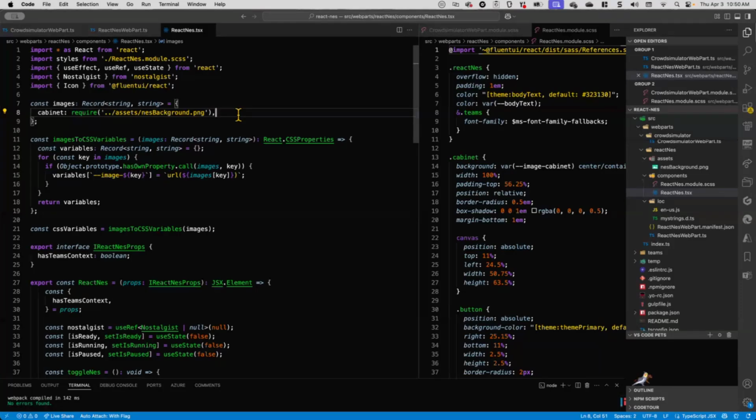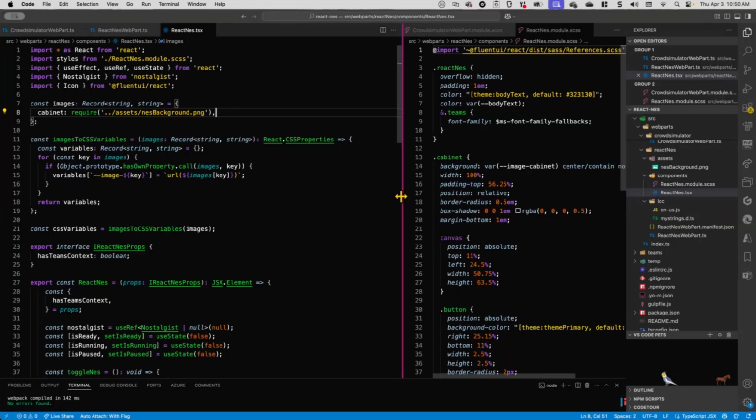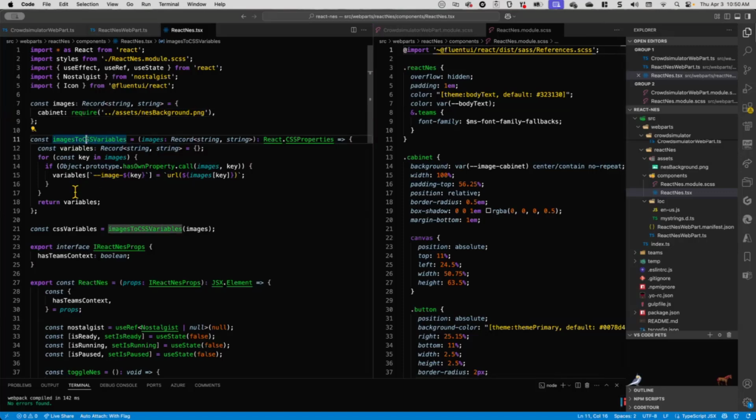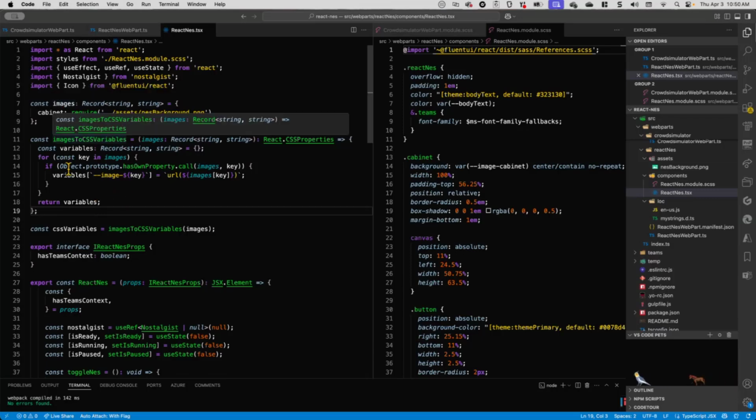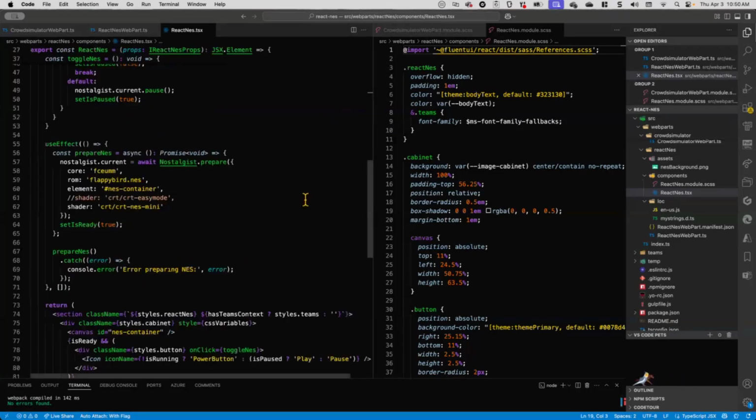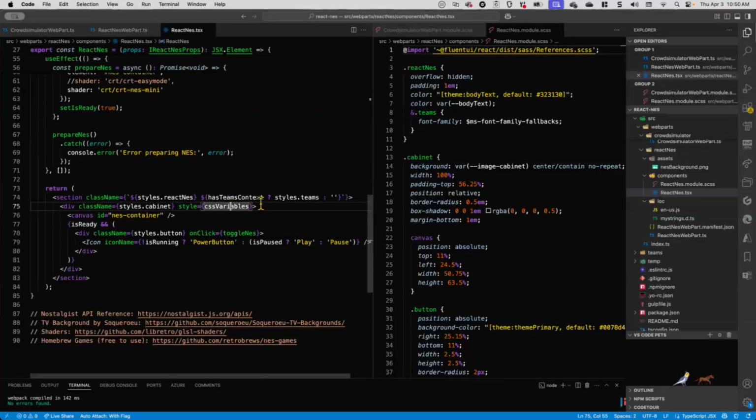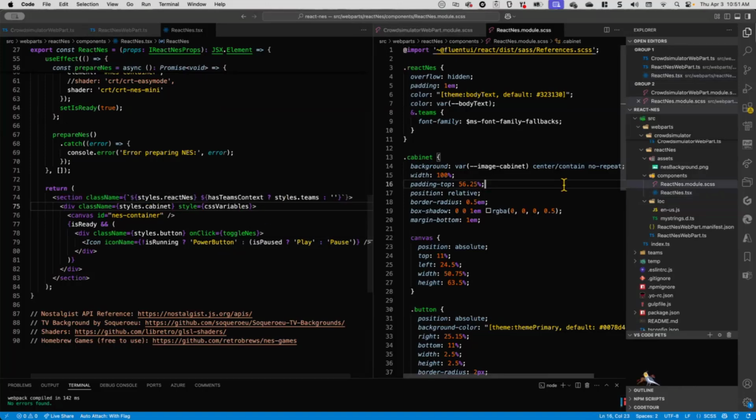Now, one of the problems with doing this is, how do I use these images in my CSS directly? One of the things that I have done, and you can do it too if you'd like, is I've got this overly fancy little function just because I like to copy and paste it, but you could just do it manually. It takes all of my images and converts them into CSS variables, as CSS properties. I just say style equals those CSS variables on the parent, and that makes those variables available over here. So then my background is as simple as doing the image cabinet. Now I can reference those here.